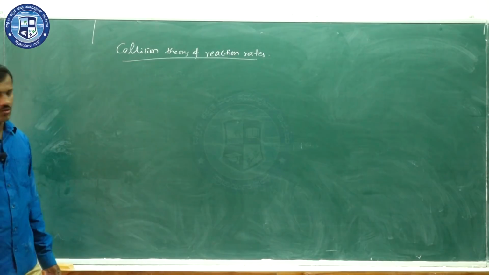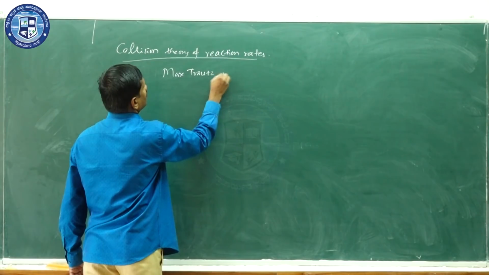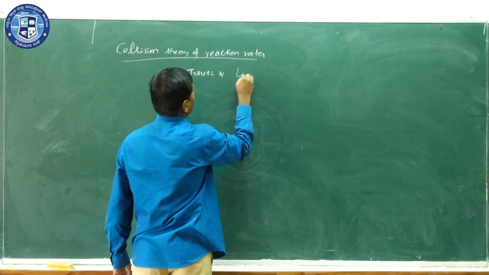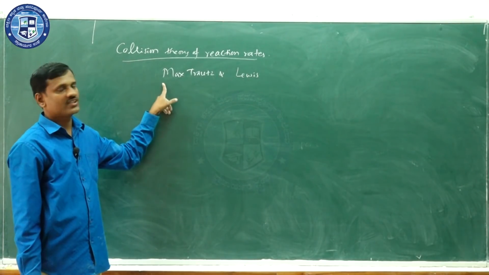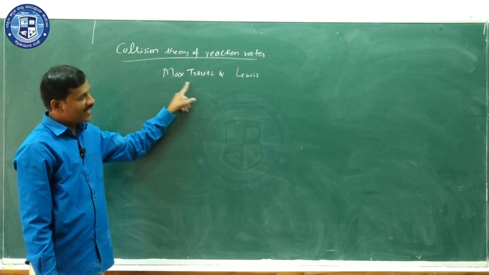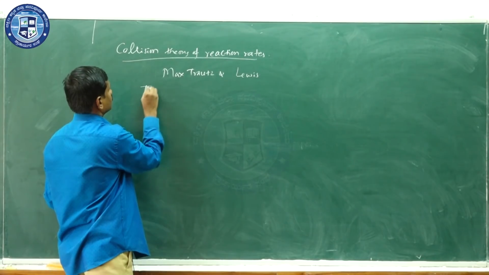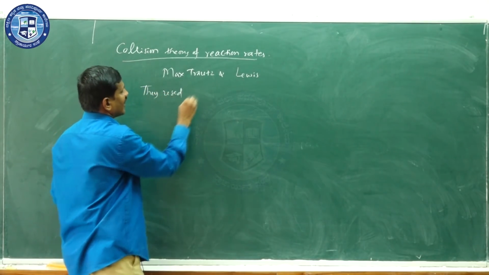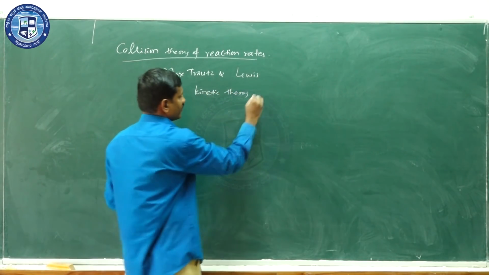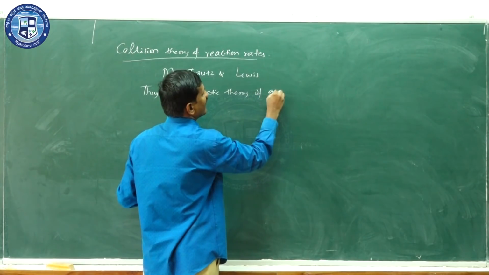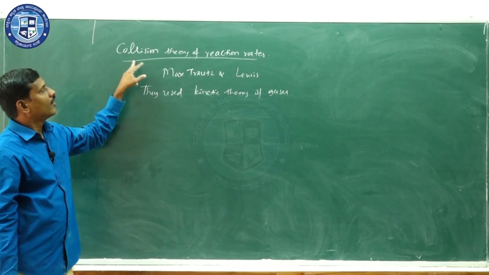This theory was proposed by Max Trautz and Lewis. These two proposed the collision theory of reaction rates. They used the kinetic theory of gases to explain the theory.